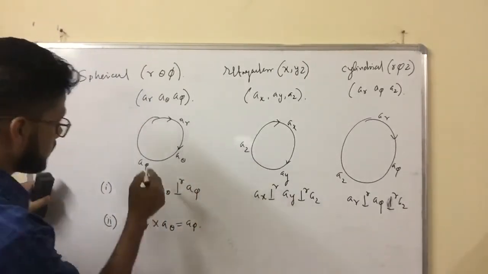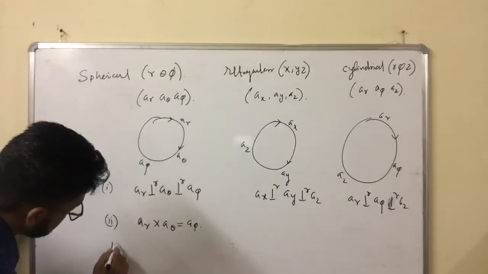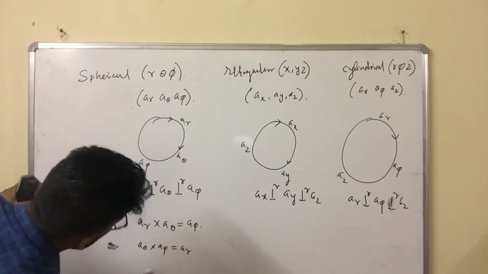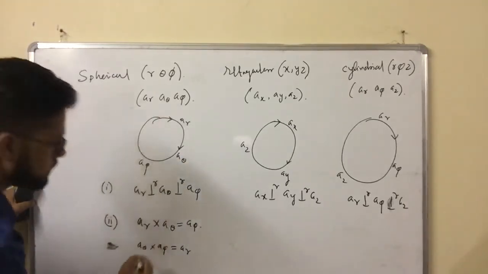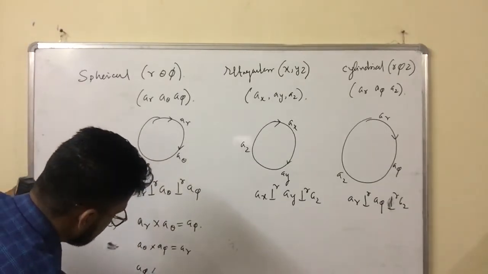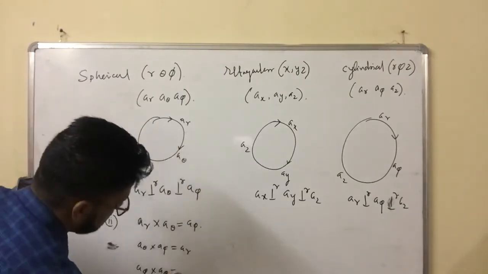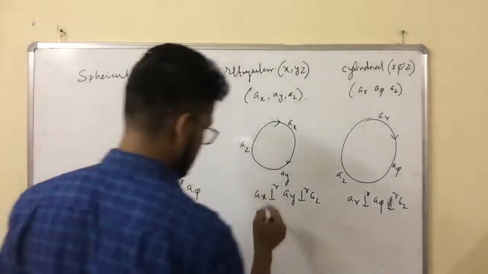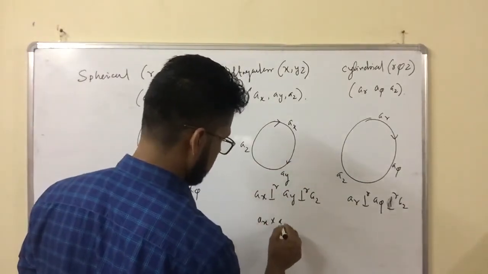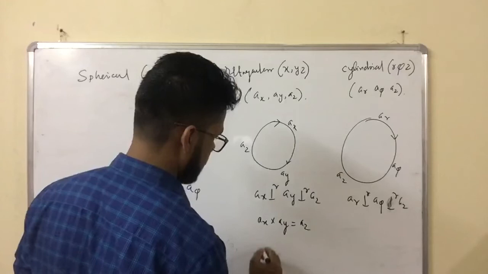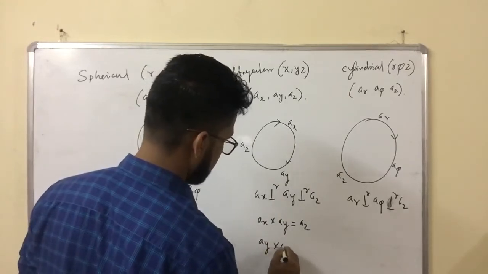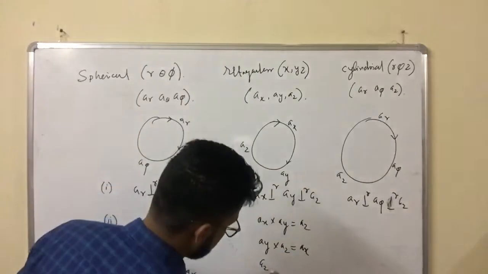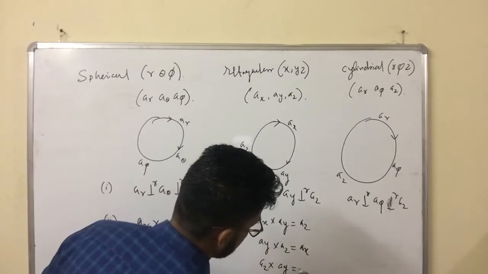Similarly, A theta into A phi equals AR. In the reverse direction, anti-clockwise, it will be negative: A phi into A theta equals minus AR. Similarly, AX into AY equals AZ, and AY into AZ equals AX. In the reverse direction, AZ into AY equals minus AX.